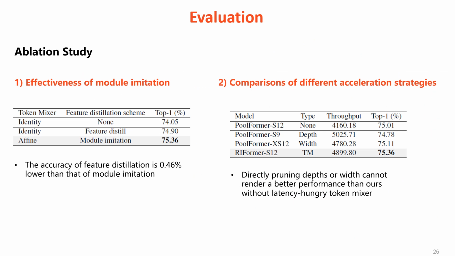We also did extensive ablation studies to validate the effectiveness of the module imitation technique. Through these experiments, the effectiveness of module imitation is validated, and different acceleration strategies are compared as well. We also try some other teacher models such as random matrices, pooling, separable depthwise convolution operator, and attention as token mixer.